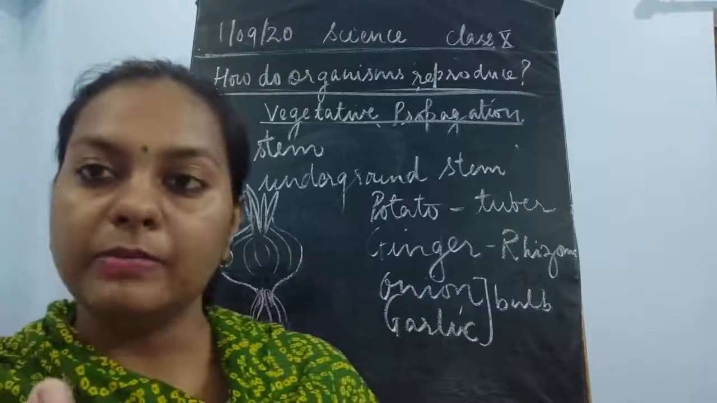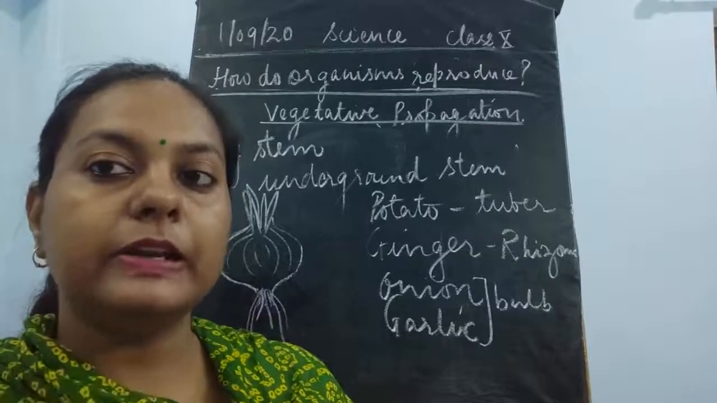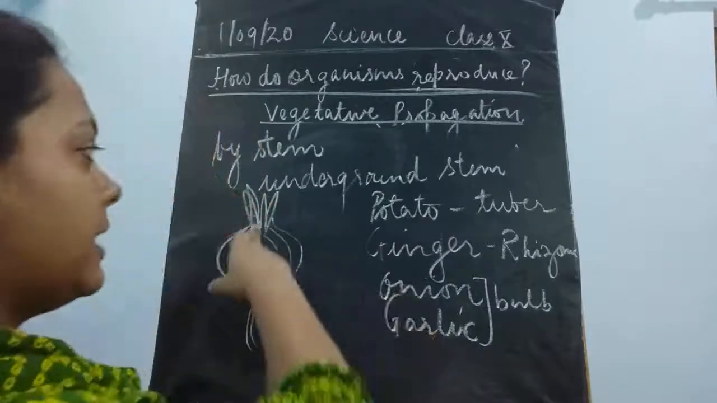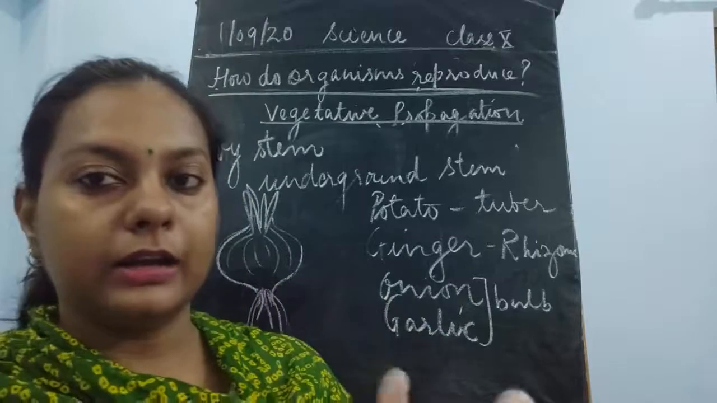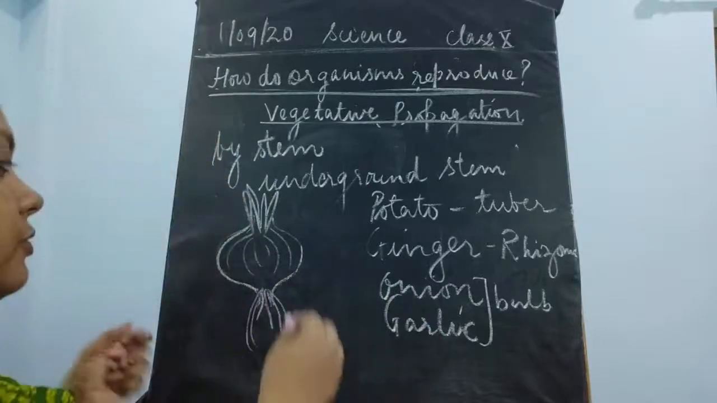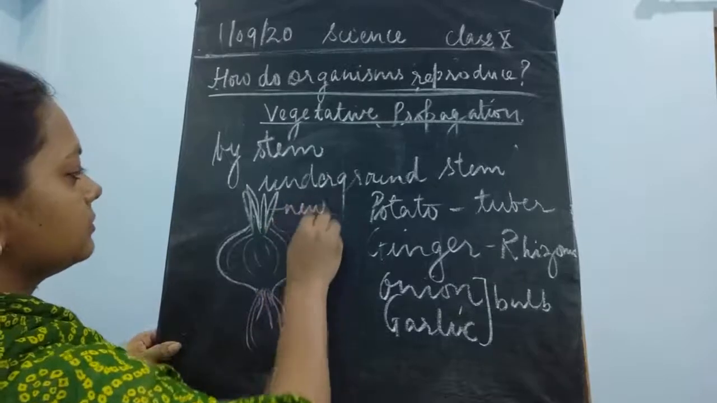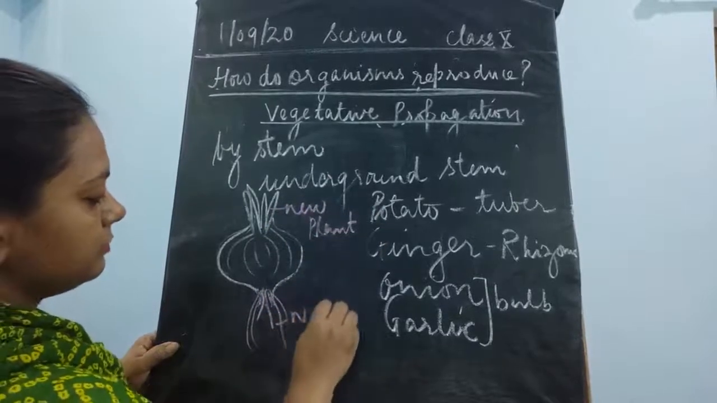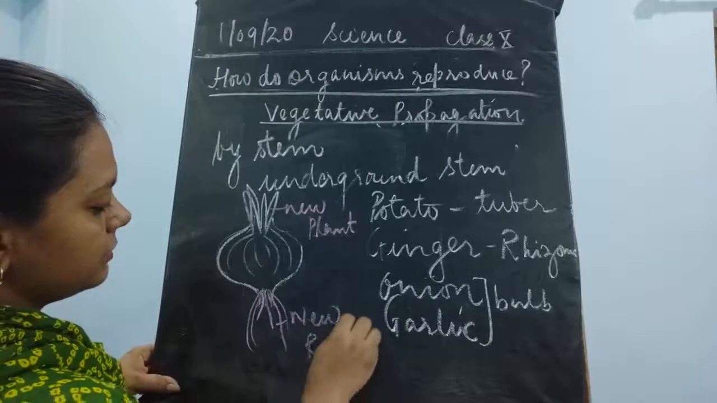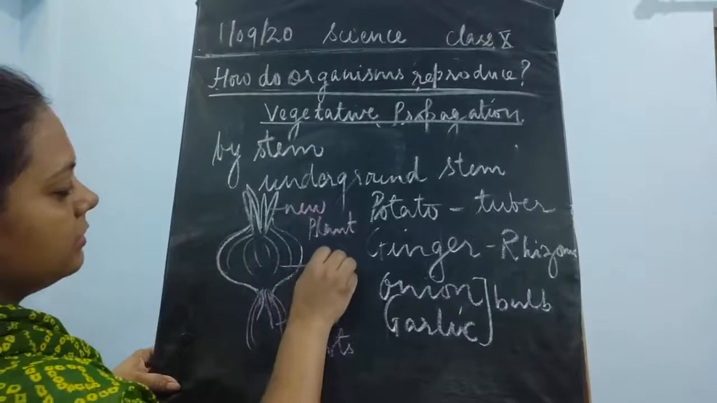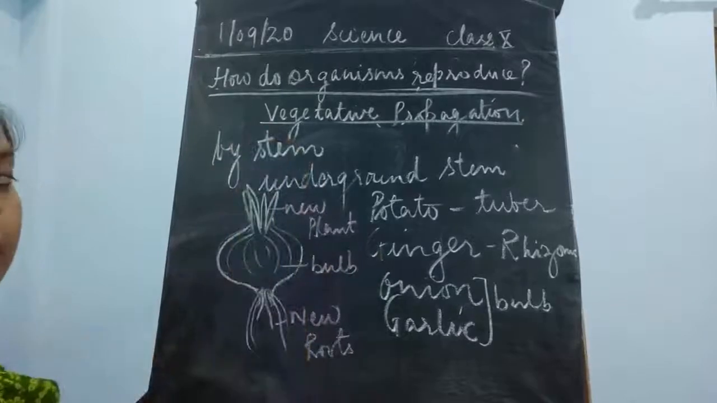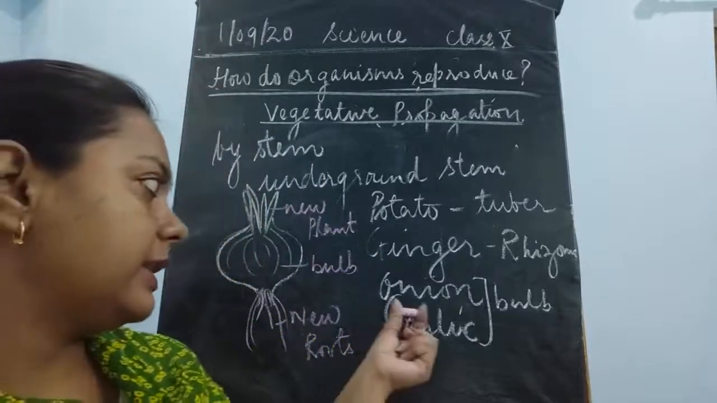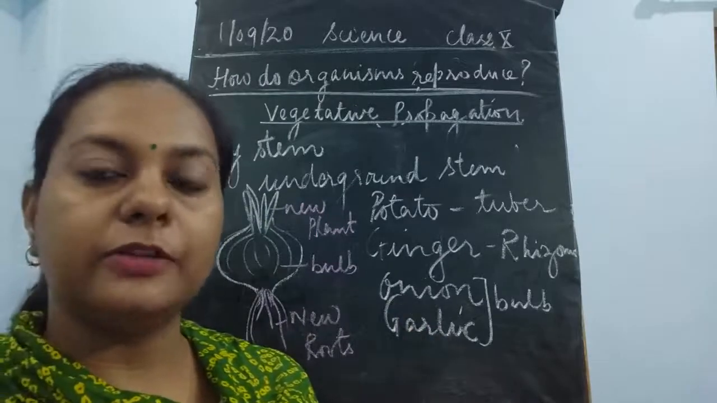This complete bulb, this onion, is completely responsible for the development of a new plant, where small stems will arise from this complete onion. So this is the new plant, and these are the new roots, and this is the bulb of the onion. This is going to give rise to a new small plant with the help of the bulb, and it is said to be vegetative propagation.